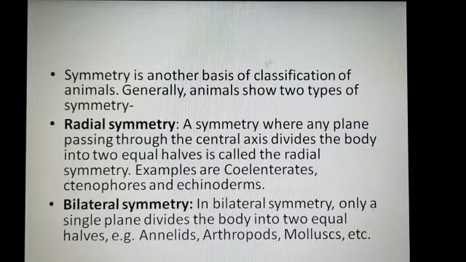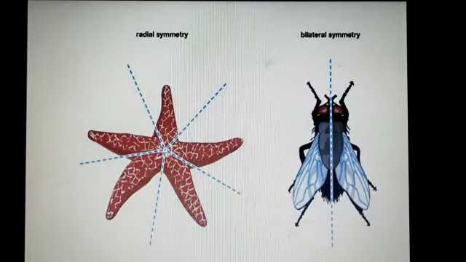Here you see the examples of radial symmetry and bilateral symmetry. I think by seeing these examples, you can understand what radial symmetry and bilateral symmetry are. What happens in bilateral symmetry? In all the higher animals, the body can be divided into two similar parts, the left and right half, in one plane only, and that is bilateral symmetry.